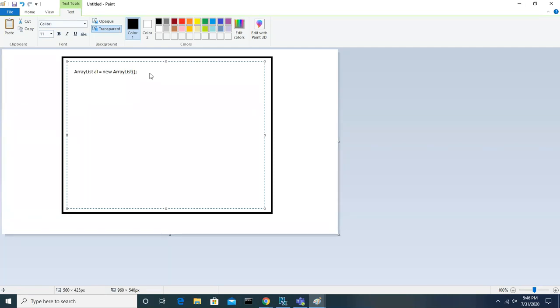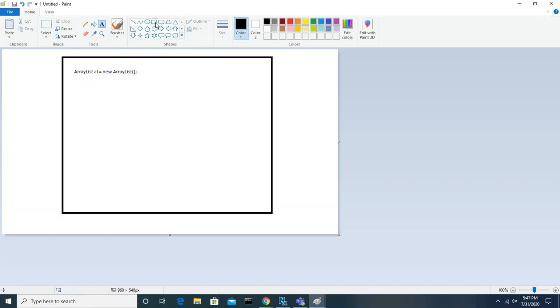So try to understand one thing here. The moment you create an object for ArrayList, internally it will create one array. Let's say this is the array.